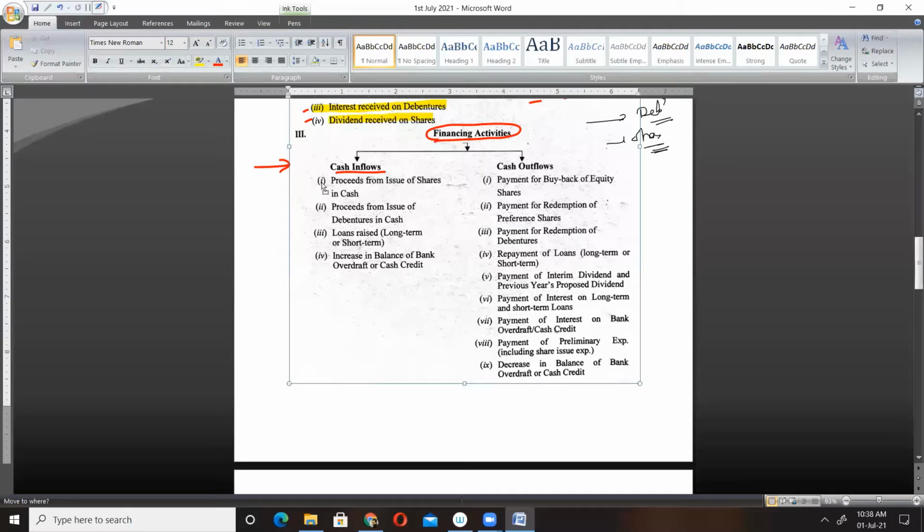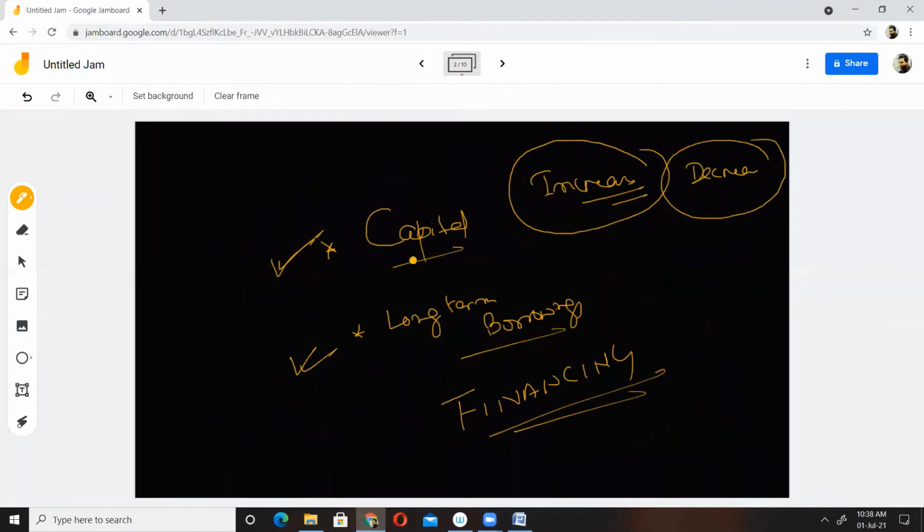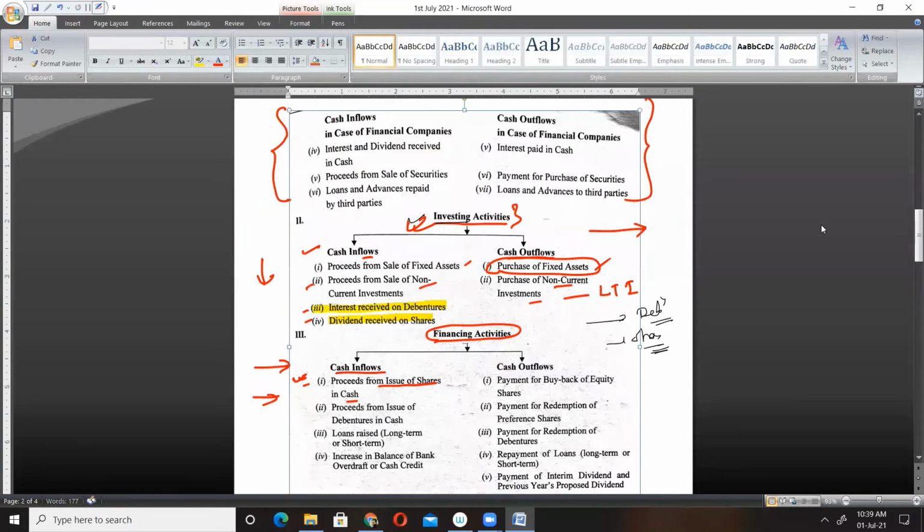First, proceeds from issue of shares in cash. Whenever a company issues shares, ultimately it will increase its capital, isn't it? So cash will flow into the business from financing activities.